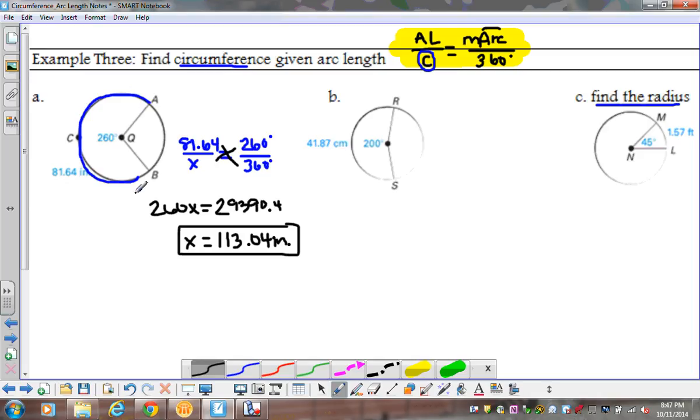So the arc was only 81.64 inches, but if I include that arc length plus the piece that I don't have, it should give me a total length of 113.04 inches for my circumference. All right, y'all take a second and try part B for me real quick.